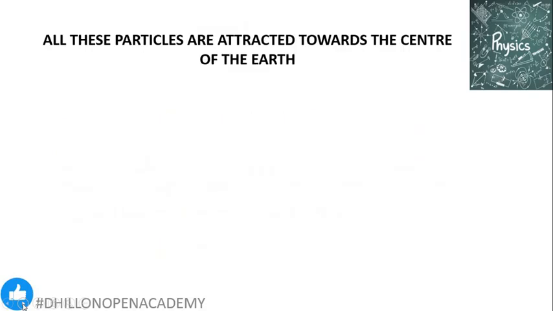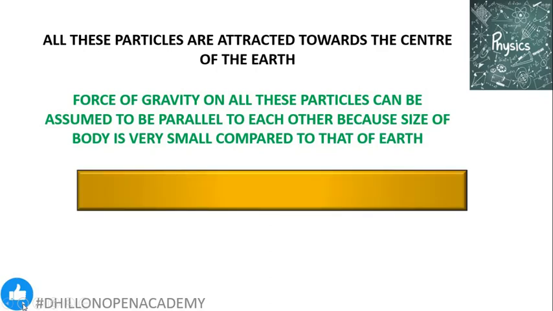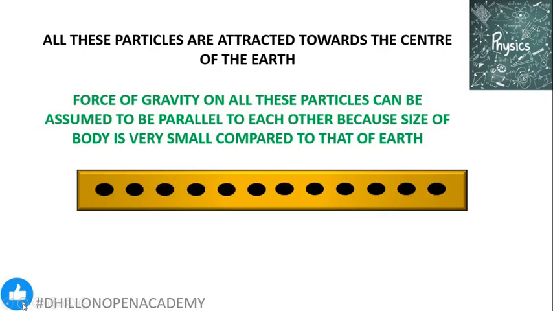All these particles are also attracted towards the center of the earth due to the gravitational force, and the force of gravity on all these particles is the same and parallel to each other, because the size of the body and these constituent particles is very small compared to that of the earth. For example, we are trying to find the center of gravity for this meter stick. We assume that this meter stick is made up of a few constituent particles, and each particle has its own weight W.